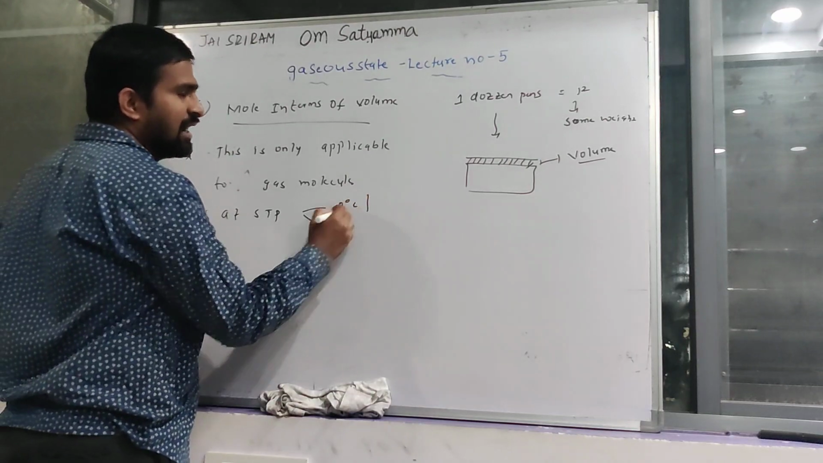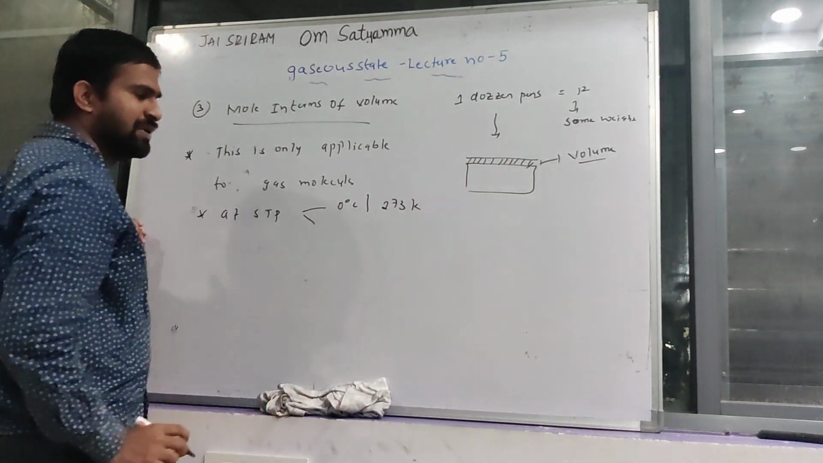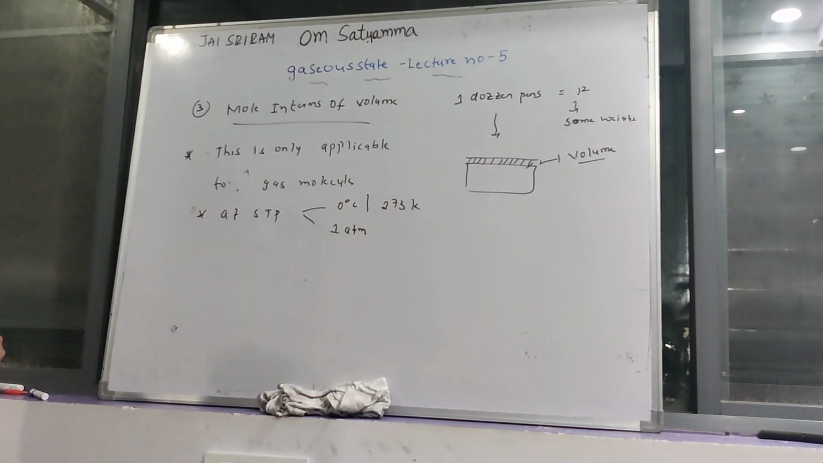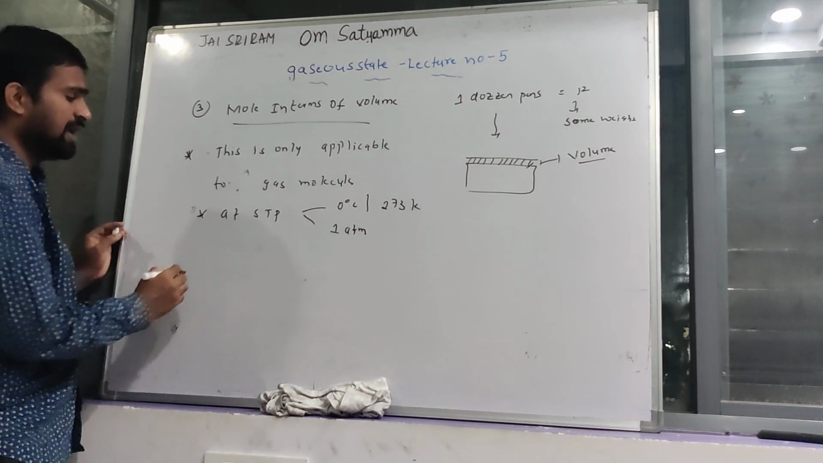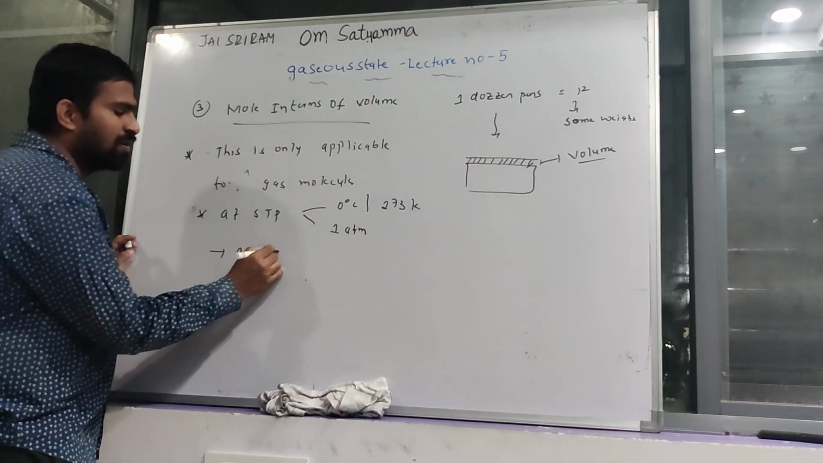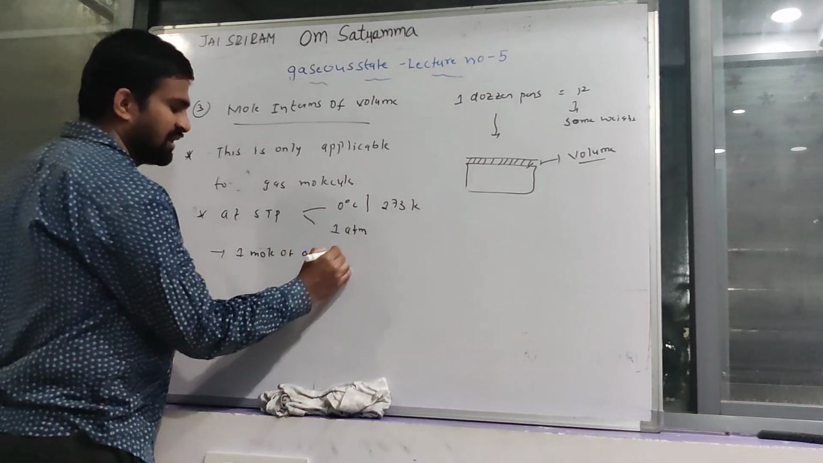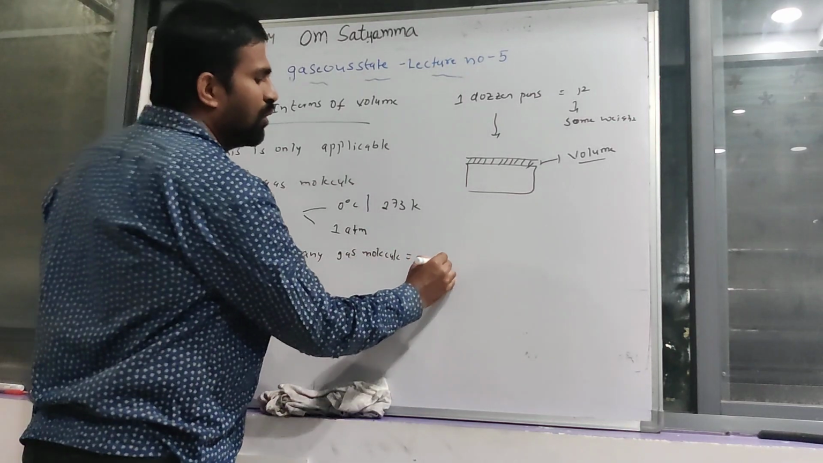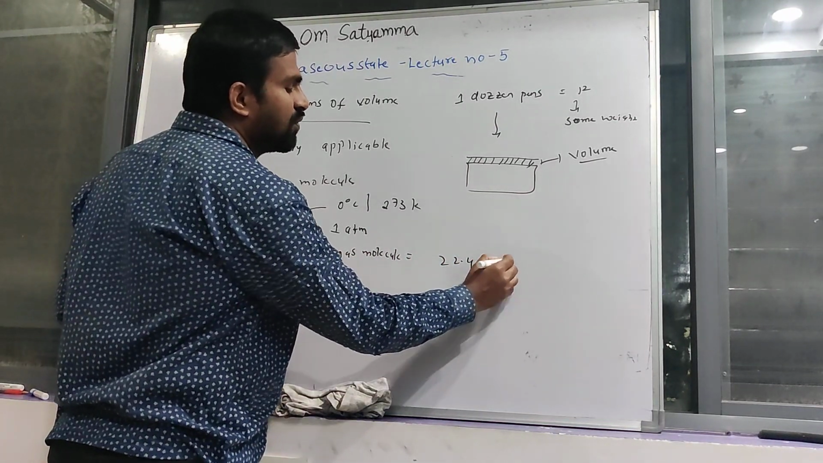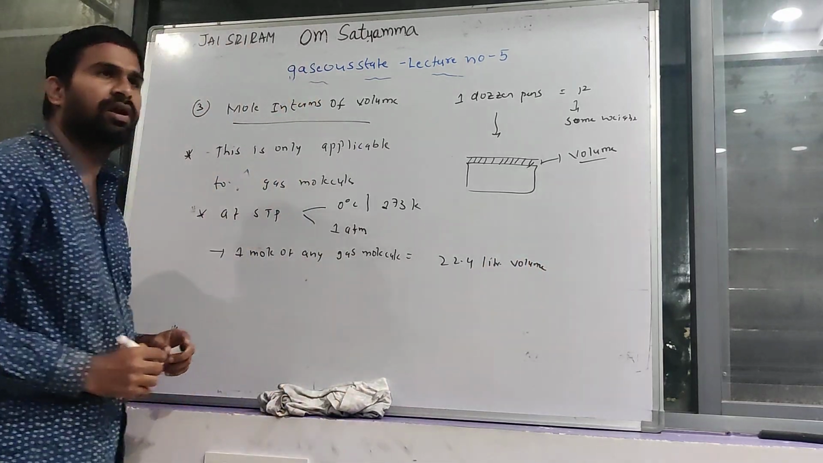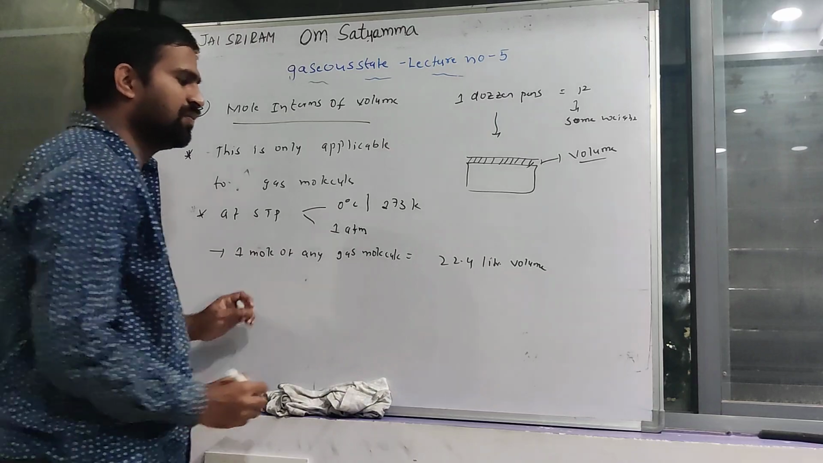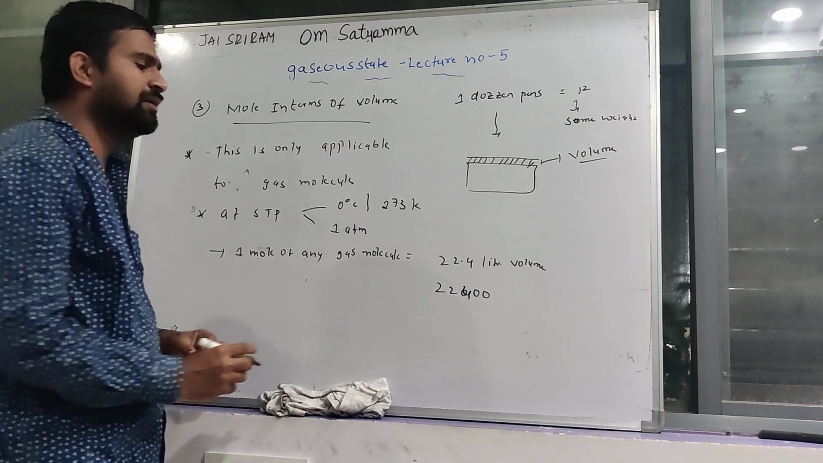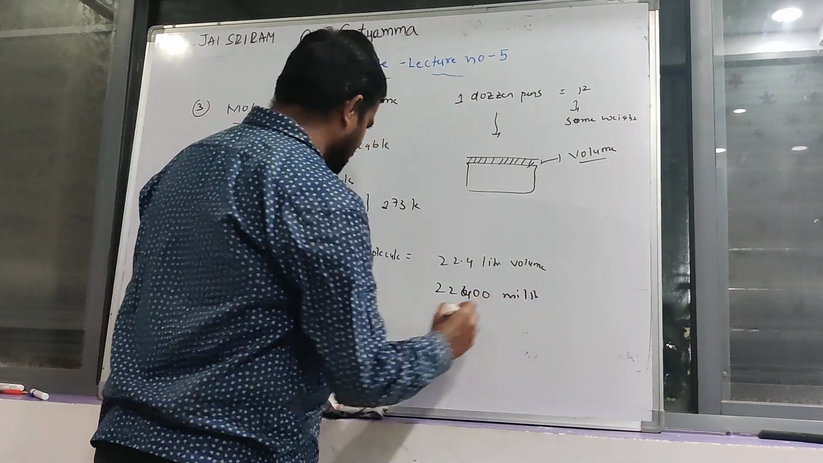0 degree centigrade or 273 Kelvin is the standard temperature. 1 atmosphere pressure is the standard pressure. At STP condition, you can take any gas molecule. 1 mole of any gas molecule is equal to 22.4 liter volume. If in milliliters, 22,400 milliliter volume.